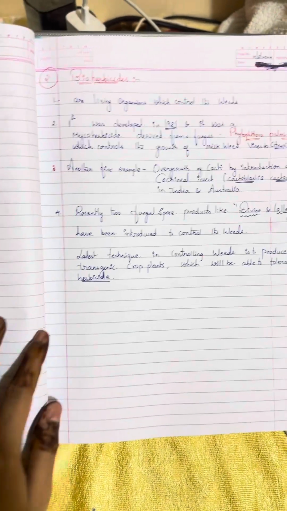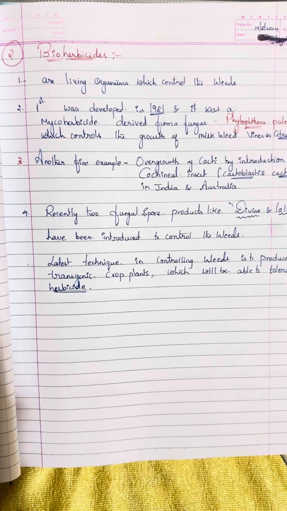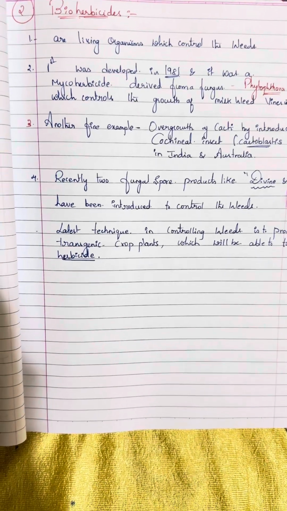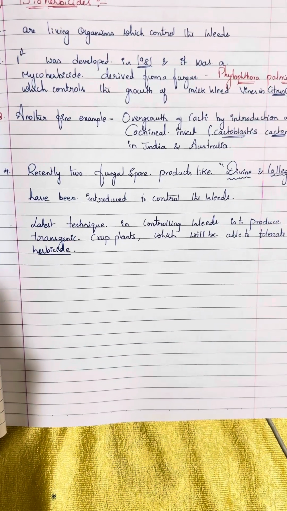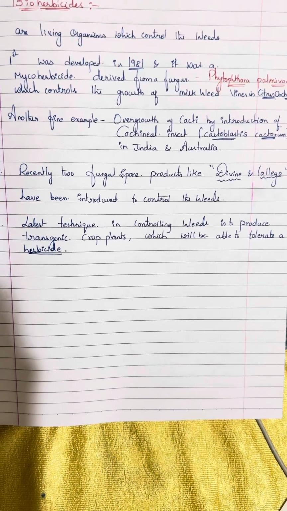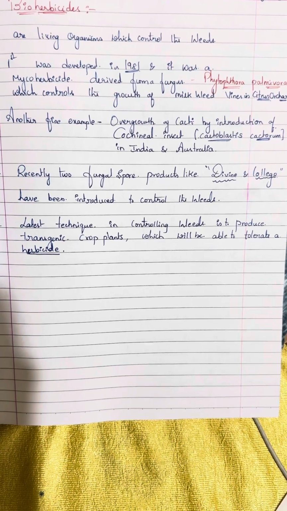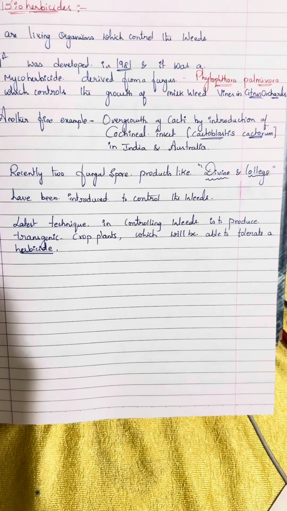Next we see bioherbicides. These are living organisms which control weeds, and one was developed in the year 1981. It was a mycoherbicide derived from the fungus Phytophthora palmivora, which controls the growth of milkweed vines in citrus orchards.